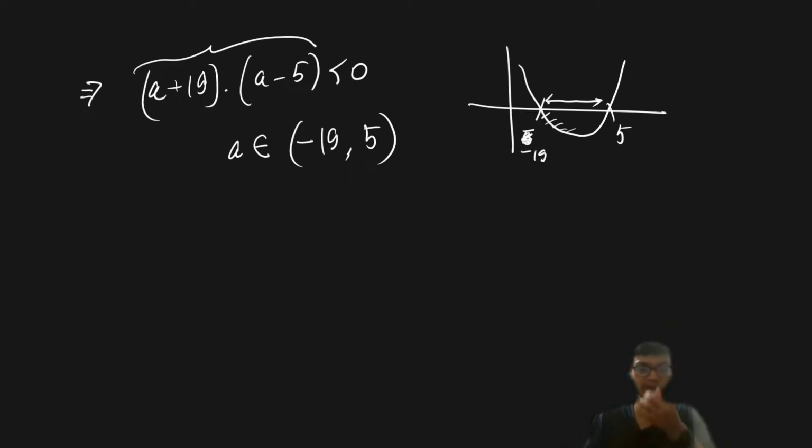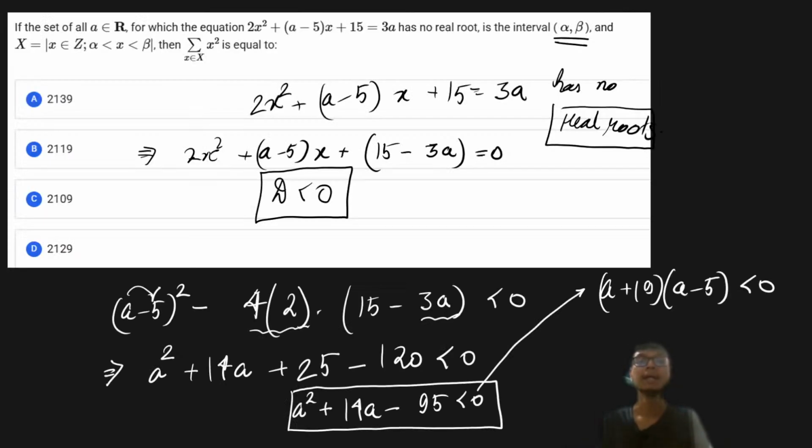Now once I have the bound of a, the next part of the question is talking about a set X, capital X, where small x belongs to Z. Z is not a complex number, it's an integer. Extremely sorry, Z is an integer over here, such that x is lying between alpha and beta, right? So we just need to find the sum of the squares of all the small x, the elements of the set capital X, right?